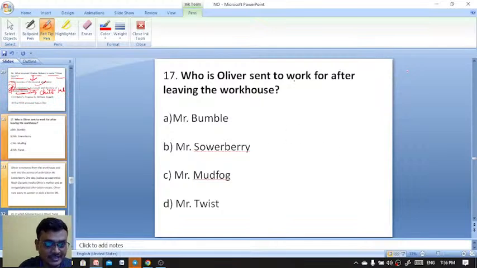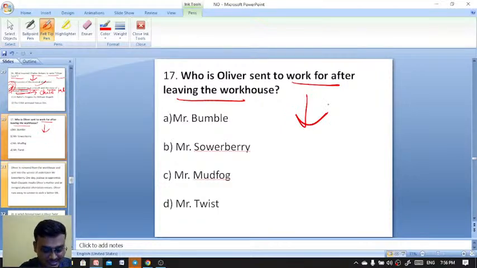Who is Oliver sent to work for after leaving the workhouse? I have even given the whole summary of Oliver Twist by providing some MCQs here. Mr. Bumble, Mr. Sowerberry, Mr. Martfok, Mr. Twist. Exactly, Tahida, you are right. Who is Oliver sent to work for after leaving the workhouse?